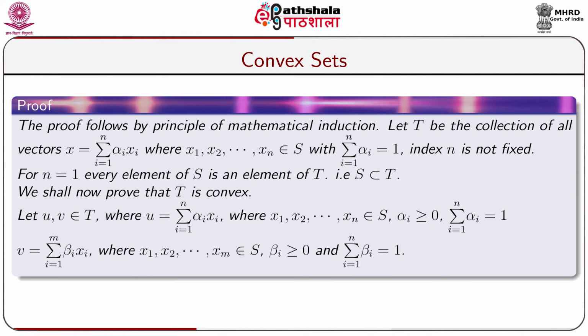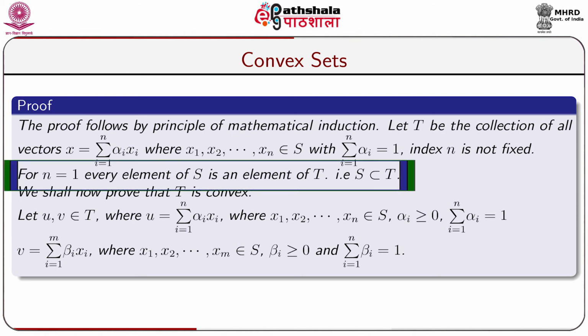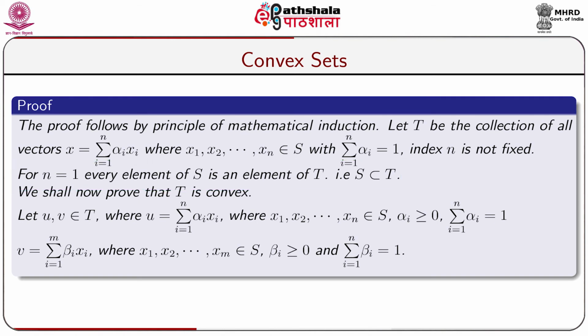Let capital T be the collection of all vectors x equal to sigma i equal to 1 to n alpha i xi, where x1, x2, dot dot, xn belong to capital S with sigma i equal to 1 to n alpha i equal to 1, and index n is not fixed. For n equal to 1, every element of capital S is an element of capital T, that is S is a subset of capital T. We shall now prove that capital T is convex.